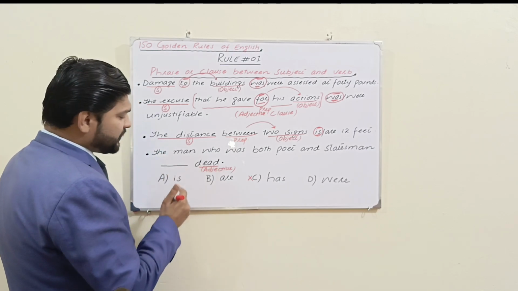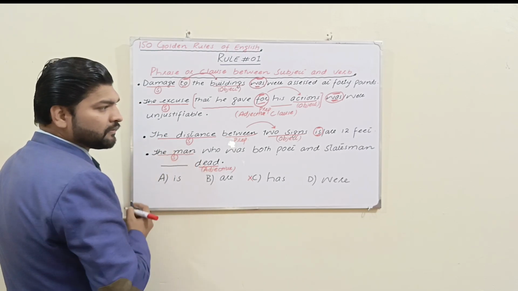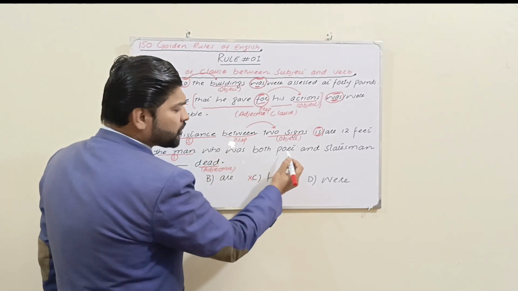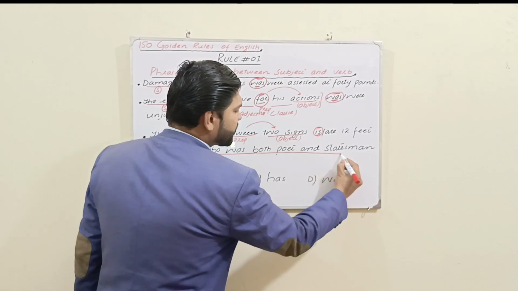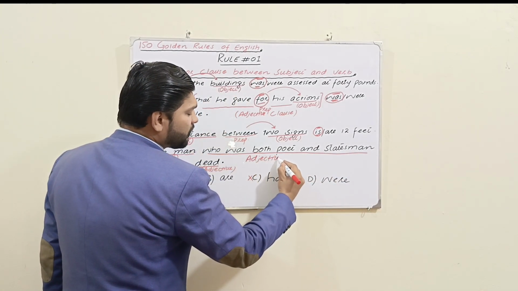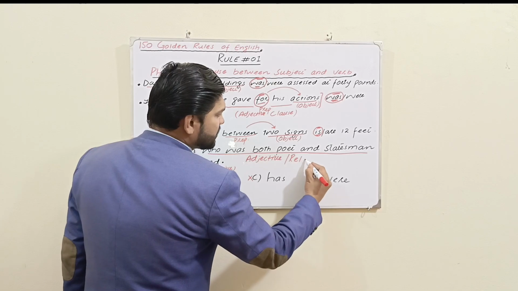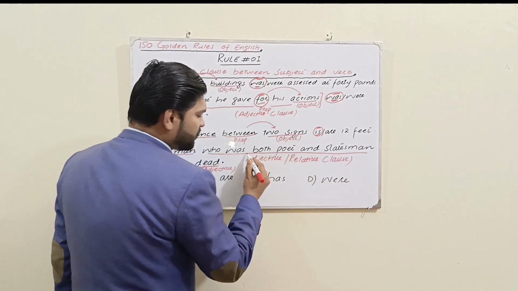What will be the real subject? The man is the subject. Who was both poet and statesman is an adjective or relative clause, and we have already decided that an adjective or relative clause can't be a subject.